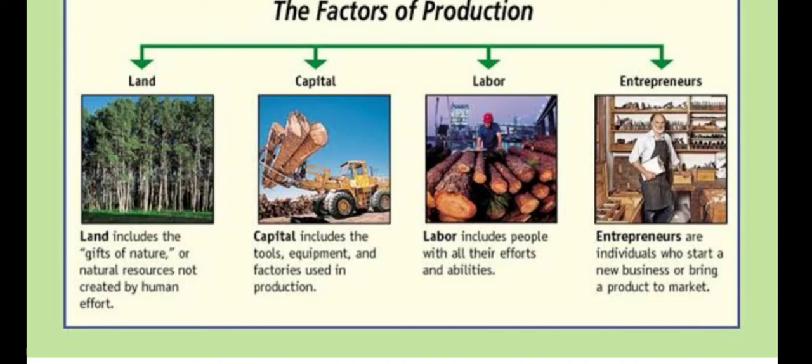We can also define human capital as the person who is going to arrange and organize the other 3 factors of production: land, labor and physical capital, to produce goods and services and sell them in the market for making profit.